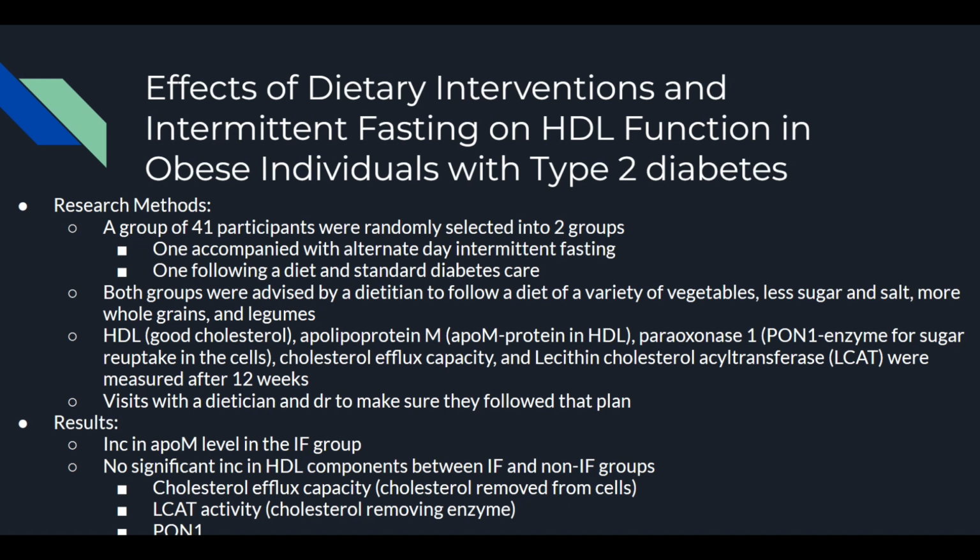in their bloodstream, as well as other components of it, such as apolipoprotein M, which is a protein, and HDL paraoxonase 1, or PON1, which is an enzyme for sugar reuptake back to our cells, cholesterol efflux capacity, which is our amount of cholesterol getting out of our cells and getting removed, as well as lecithin cholesterol acyltransferase, or LCAT, which is responsible for taking the cholesterol out of our bloodstream and cells into the liver